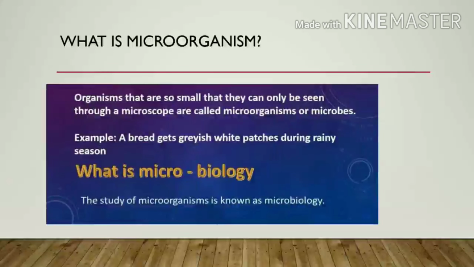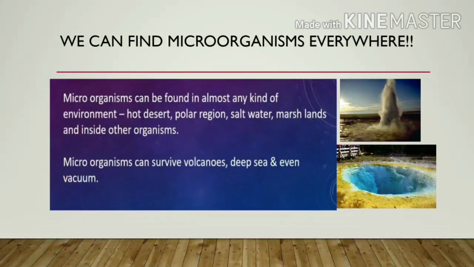The organisms that are so small that they can only be seen through a microscope are called microorganisms or microbes. Microorganisms cannot be seen with the naked eye. For example, bread gets grayish white patches during the rainy season. Do you know what happened here? A mold or a fungus grew on that piece of bread during the rainy season, and that we can see with the help of a magnifying glass. What is microbiology? The study of microorganisms is known as microbiology.